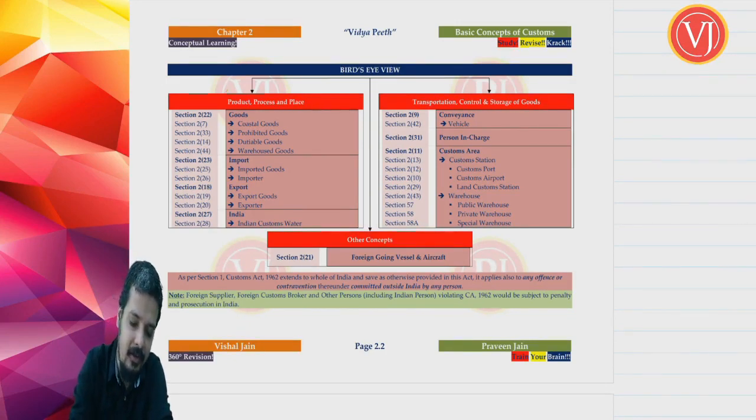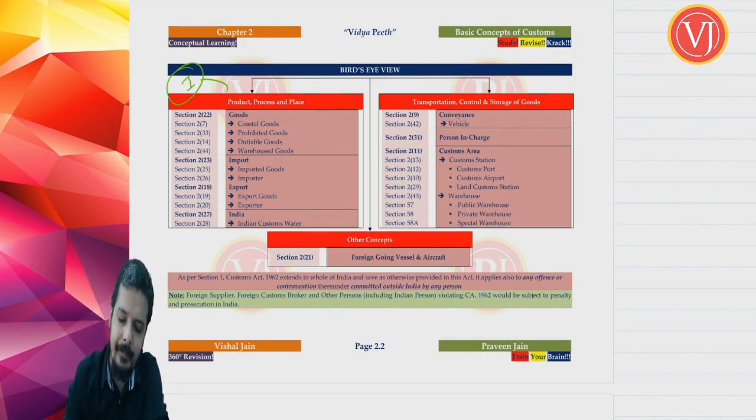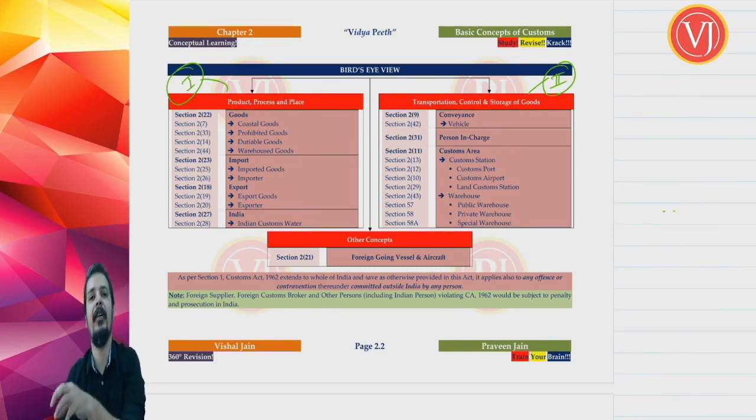So the first discussion will be all about product, process and place, on which you are going to spend quality time discussing what is the product, what is the process and what is the place. And the second discussion will be quite simple, where you are going to talk about transportation, control and storage of goods. During transportation, what happens, who is having the control over the goods and where the goods are being stored.